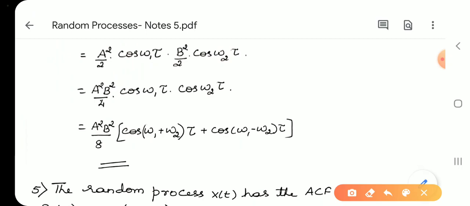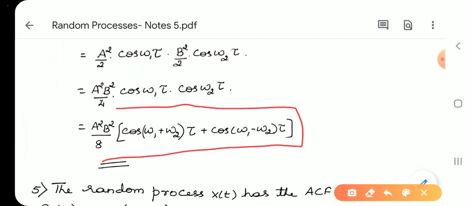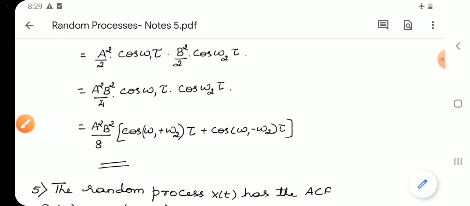Expand it using half of cos(a+b) plus cos(a-b). You get the required result. So this is the autocorrelation function for the random process W when it is the product of two random processes.